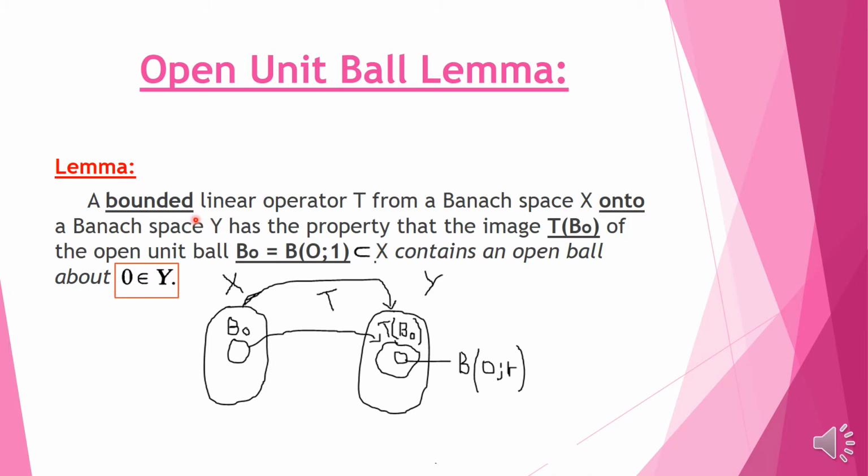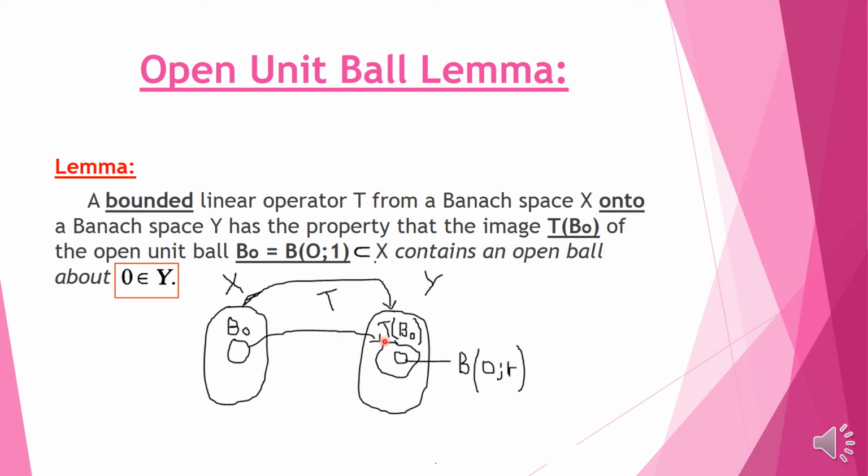This is the lemma about the image of an open ball. It states that if we have two Banach spaces X and Y, and T is a linear operator from X to Y, and we take an open unit ball in the domain X, B0, an open unit ball centered at 0 of radius 1, so it is called a unit ball, then the image of this ball, T of B0,